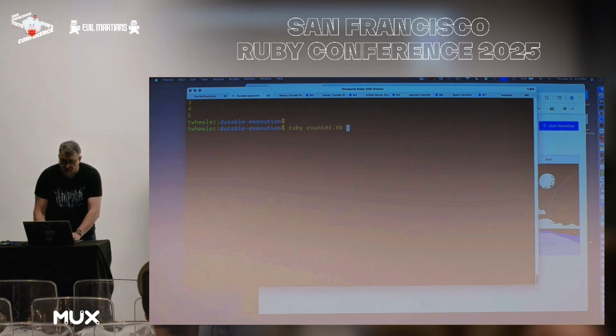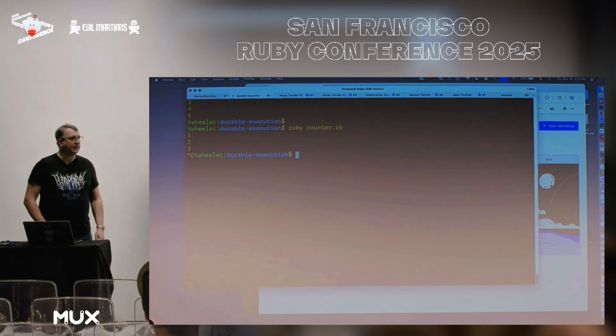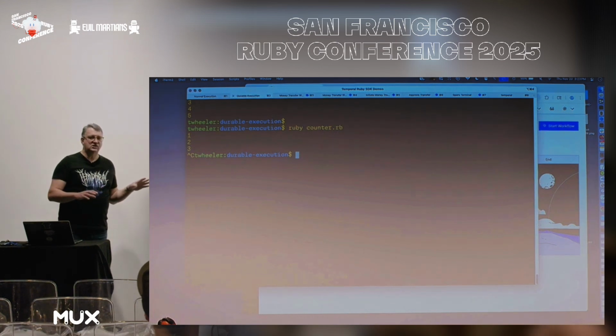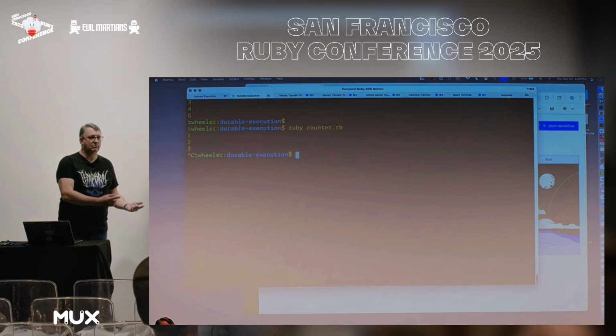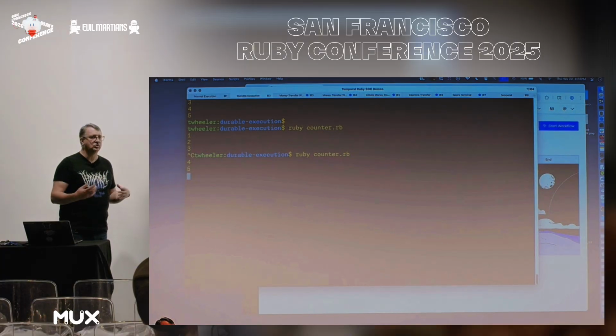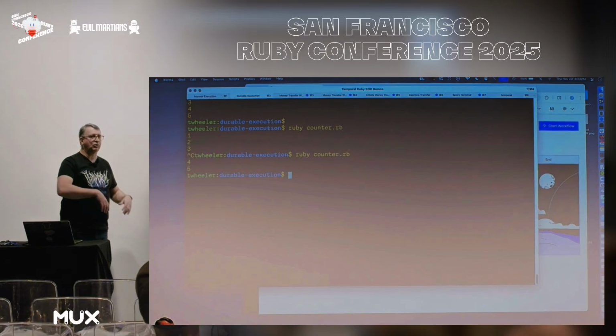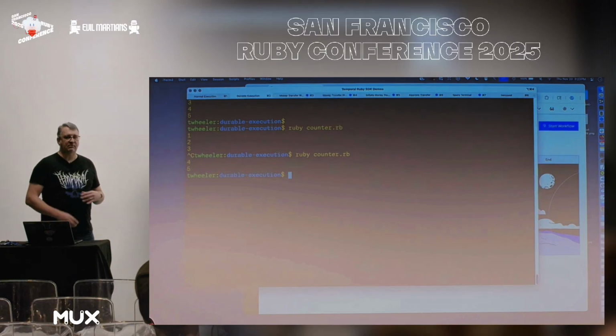So if I run this, which does have durable execution, it prints out 1, 2, 3, and then I kill it. But what's going to be different here is that you'll see when I start it up, the next number it prints out is not 1, but 4. And the reason it's able to do that is because durable execution ensures that your application does not lose state. Even though the process exited, it's able to resume execution in another process. And it can even potentially resume that execution in another process that's running on an entirely different machine, so it can survive hardware failure.